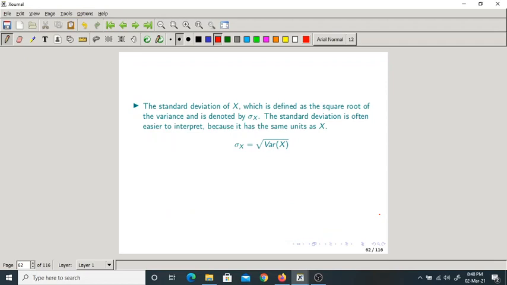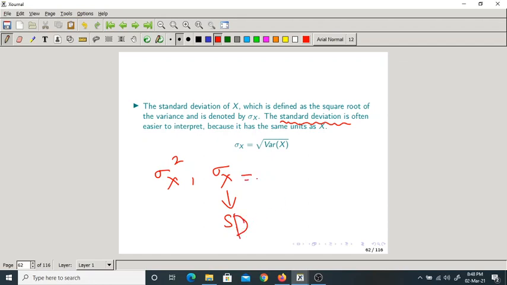Now we have one more term, that is called standard deviation. What is standard deviation? Square root of the variance. If sigma x square is the variance, sigma x is the standard deviation. SD, simply we call it, standard deviation.